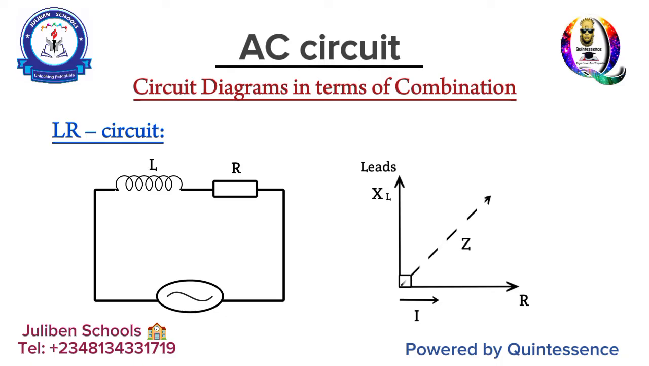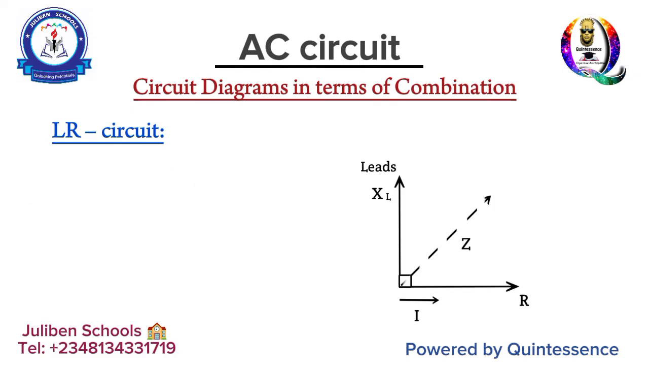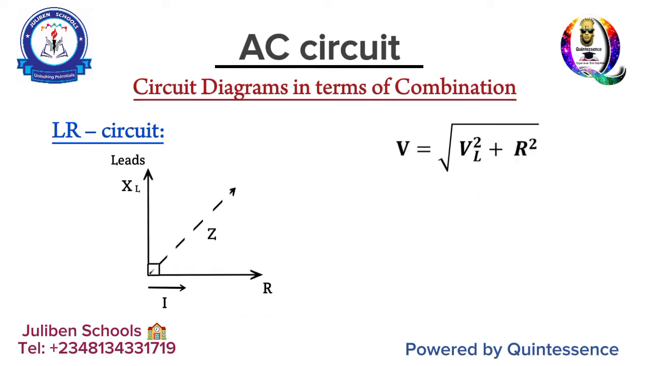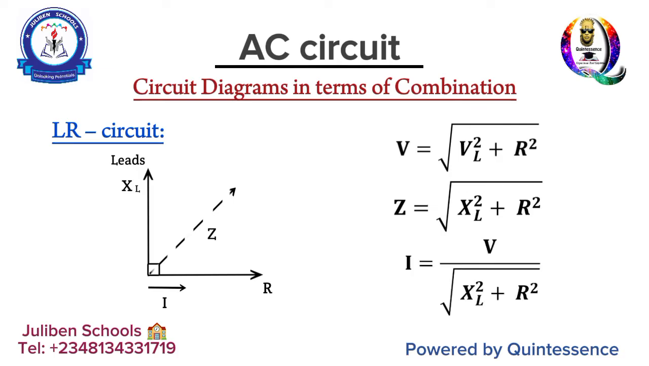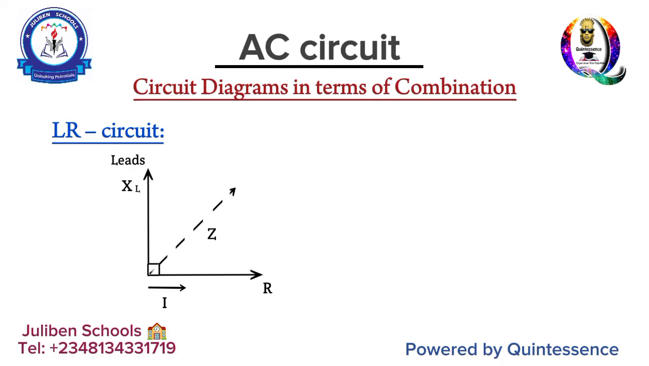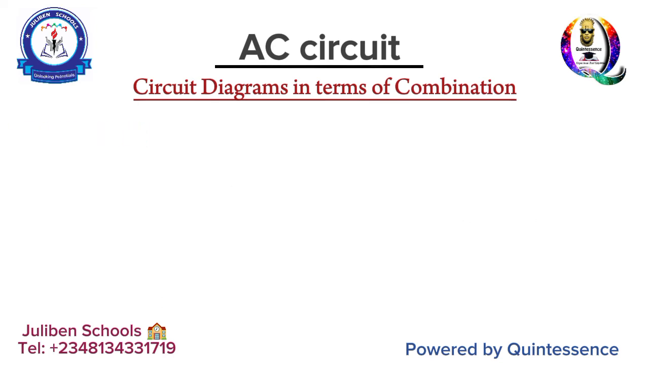Okay, so the middle line, which is the resolution between them, is your impedance, or your voltage as the case may be. So V becomes the square root of VL square plus R square. Then the impedance becomes the square root of XL square plus R square as well. Then if you want to calculate the instantaneous current, it is simply V over Z, which is V all over the impedance. Then the phase angle is simply tan inverse of XL all over R. And then of course the power in an RL circuit is IV cos phi, where cos phi is your R over your Z. Okay, that's cos phi, not phi now.